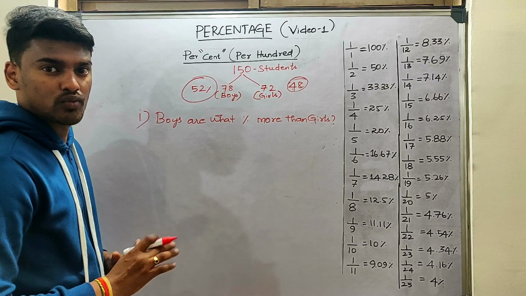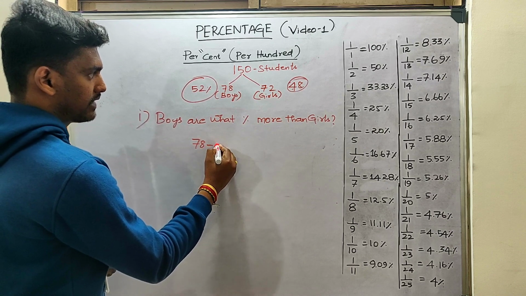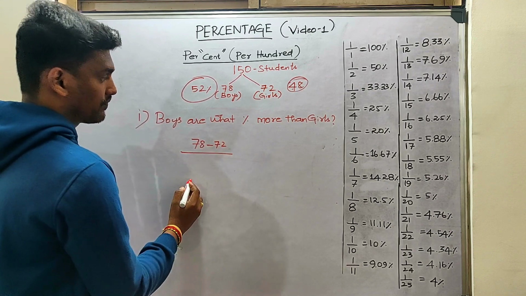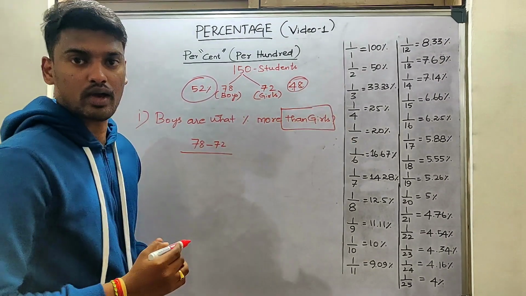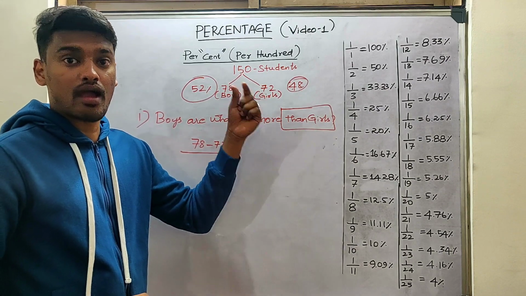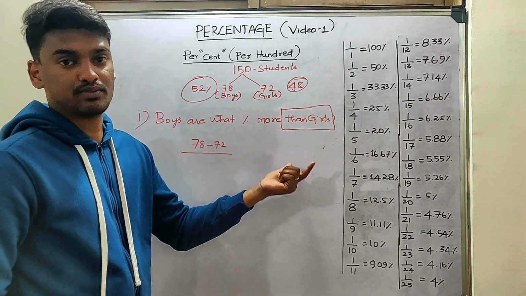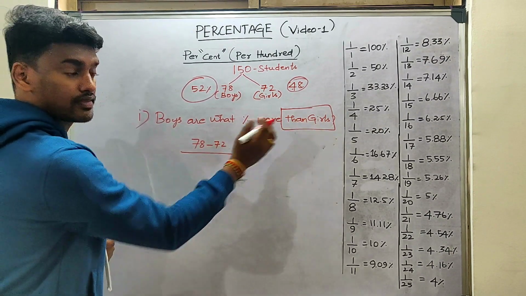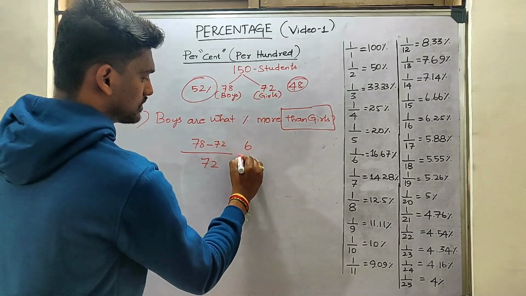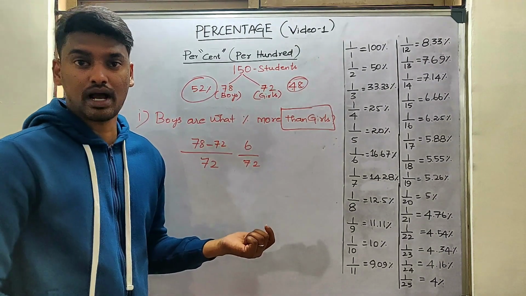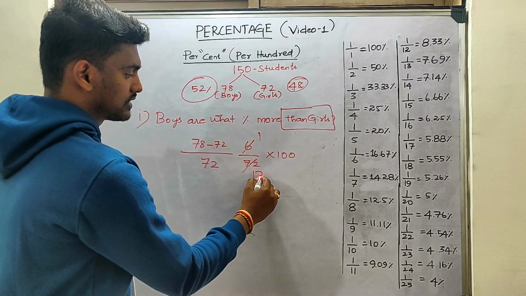Whenever a question is given, we will try to do it in a traditional way first. So 78 minus 72, but out of which number do you have to compare? That is the key word here: than girls. They are asking to compare with girls. When comparing to girls, boys are what percentage more? In the base, than girls means girls will be coming here, so 72. So it is 6 divided by 72, and to calculate the percentage you multiply it by 100. So this is 1 by 12.